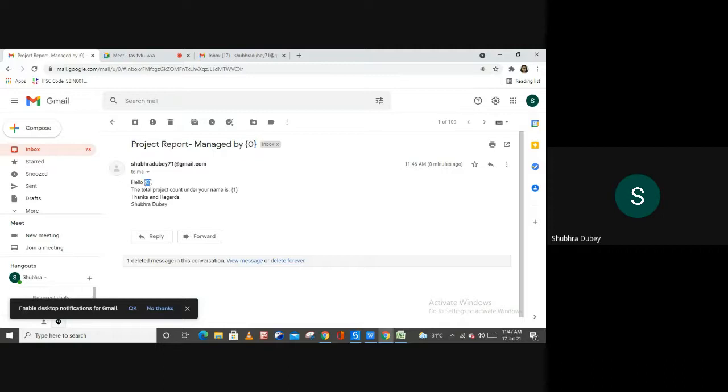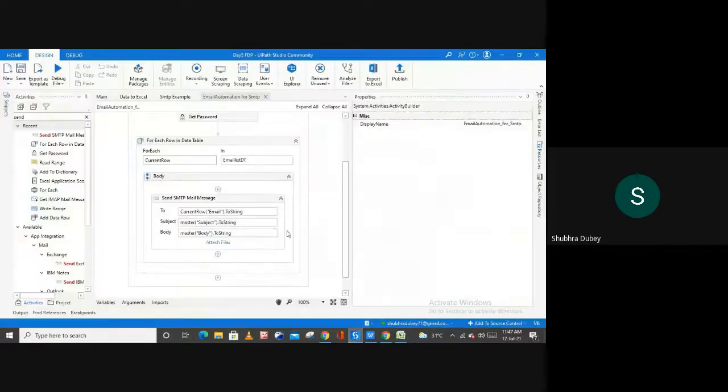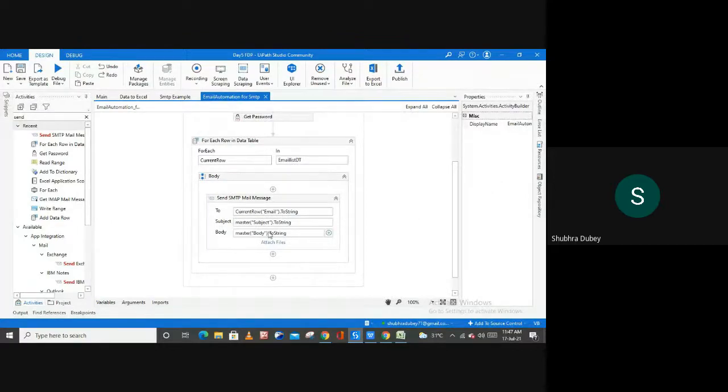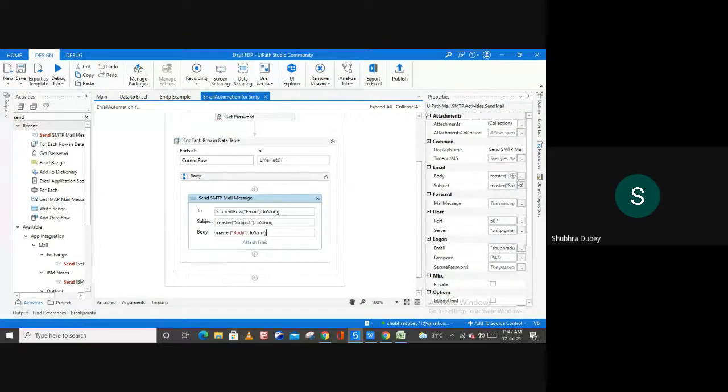Again hello, we have this 0, and then total project count, here we have this number 1, and then thanks for referring this. So here I want to use the name, right? The name of managed by whom, and here we have to use the name again, hello, right? So whom you are sending this mail. So now to do this, what you can do, let me open my inbox also, and let me minimize this, and here inside of this body I'm going to make a few changes. Let me open it from here.